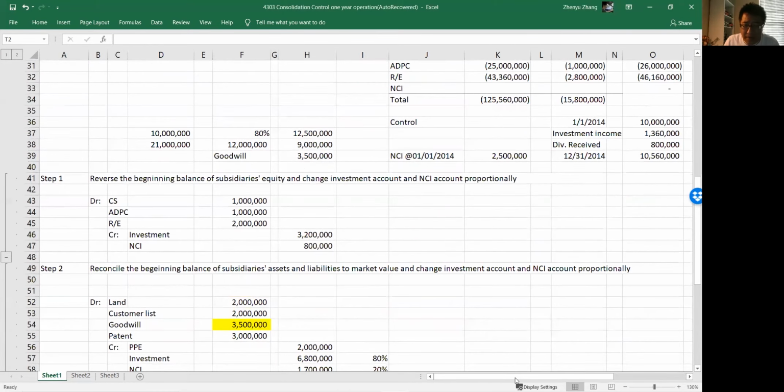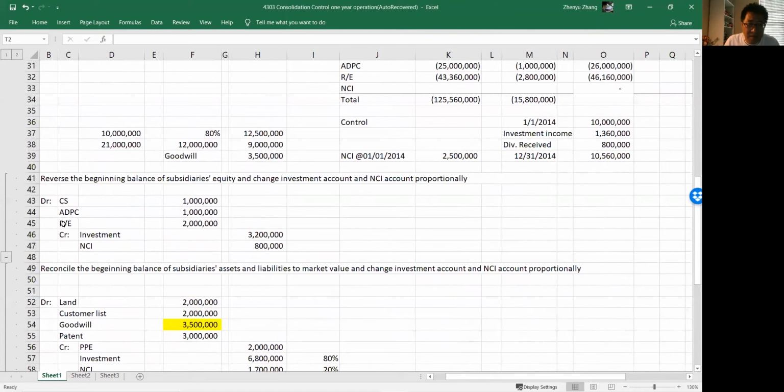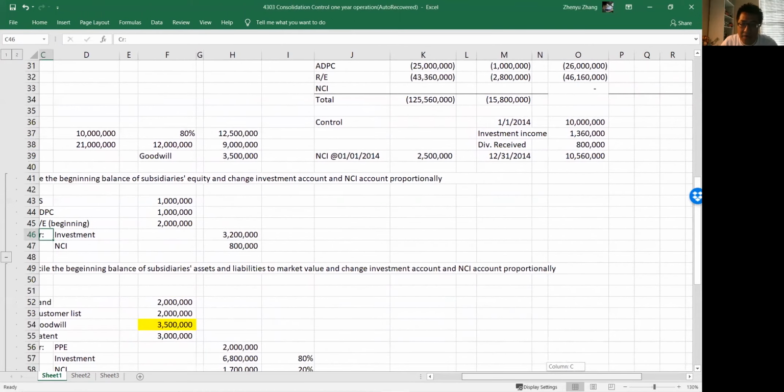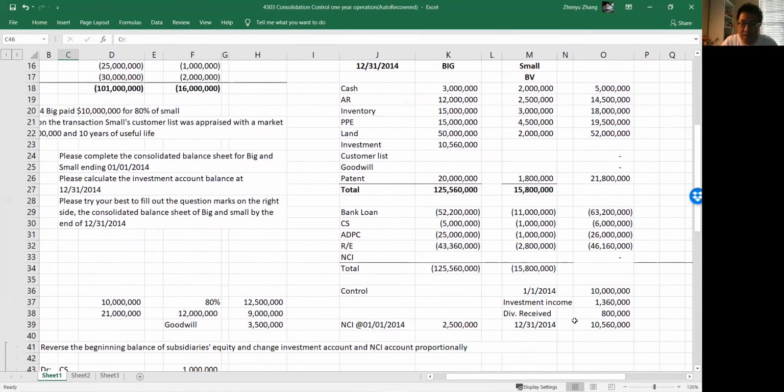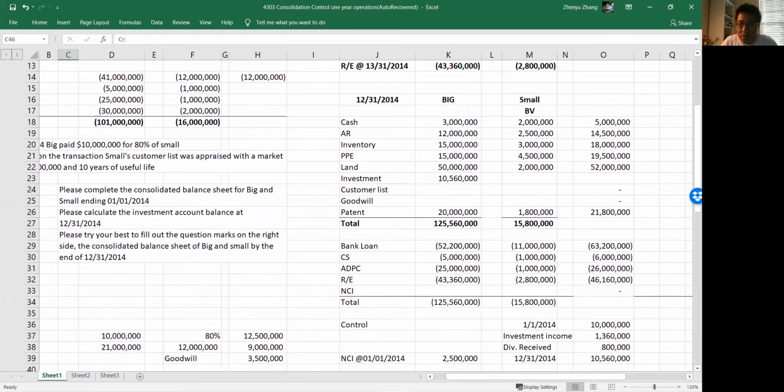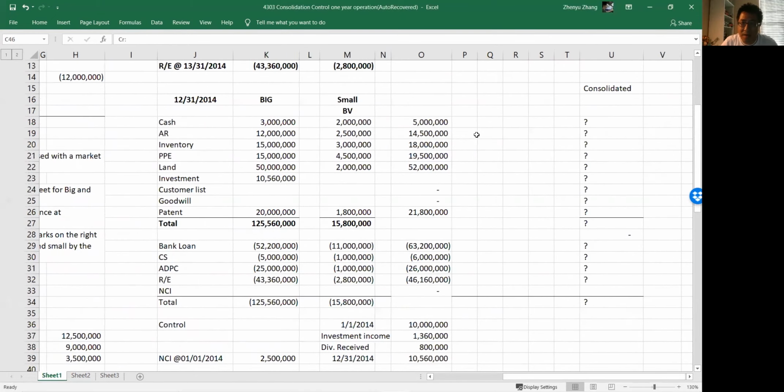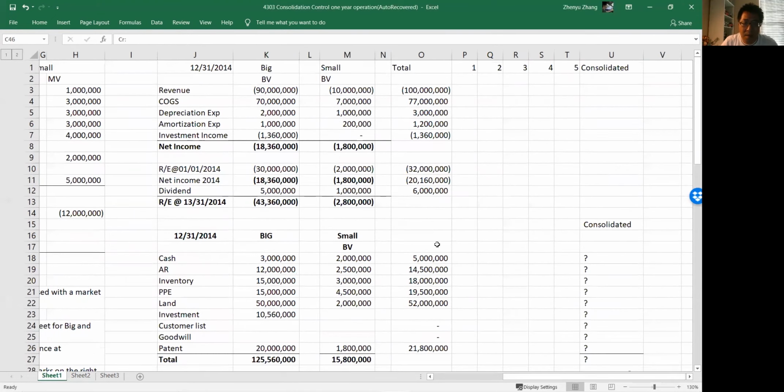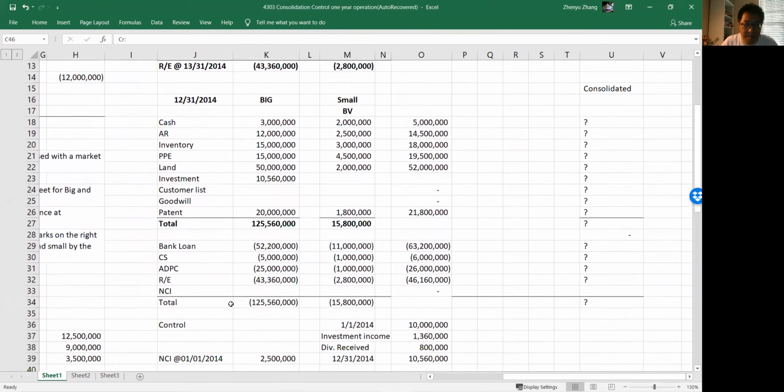beginning balance, right? Beginning balance of retained earnings. I will add this. Beginning balance of retained earnings, right? So what we're going to have is common stock, 1 million.